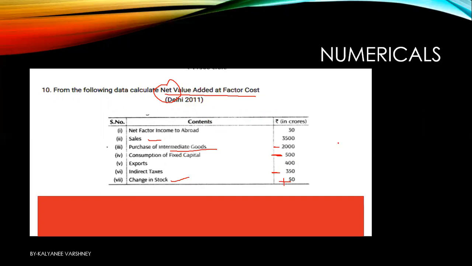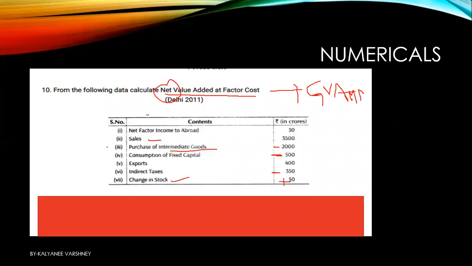There are certain questions where this will be given the other way around. Reverse means you will be given net value added at factor cost and you have to find sales. So in that particular question, what will you do? From net value added at factor cost, where will you go? To GVA at MP.